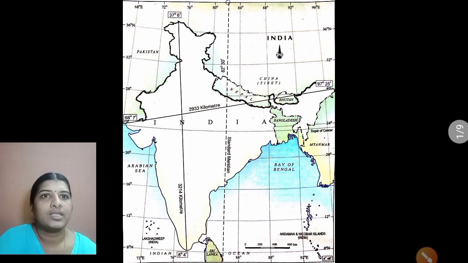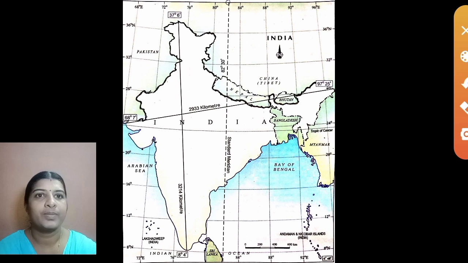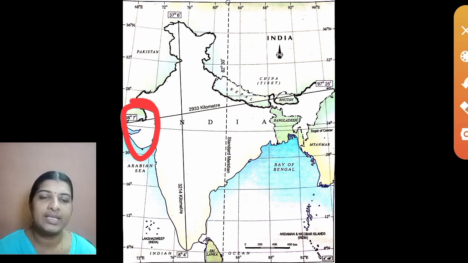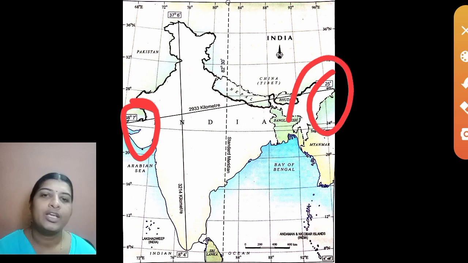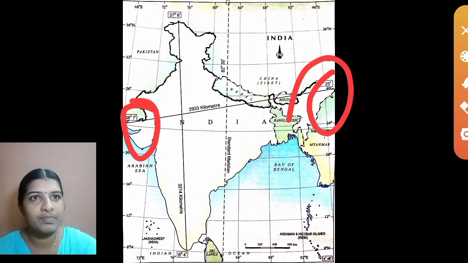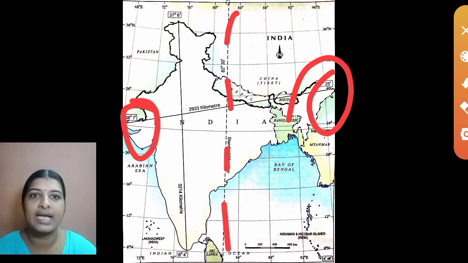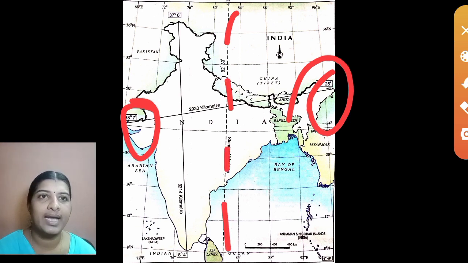It is given in this picture itself. Here it is 68 degrees 7 minutes east, and in the east it is 97 degrees 25 minutes. This dotted line is our standard meridian. Why is this line taken as the standard meridian? Because it passes through almost the middle of our country. That is why the middle longitude is selected as the standard meridian. Got it?